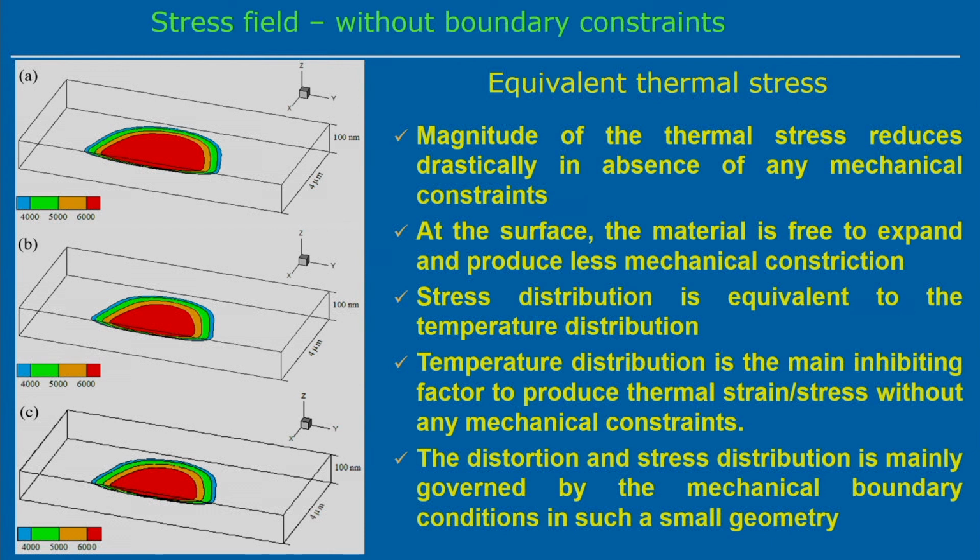It means that it is very important to precisely define the boundary constraint, because the maximum amount of strain or stress can be generated because of the boundary constraints. But if there is no boundary constraint, then the magnitude of the stress or strain is very less. It means that in the thin film structure, the boundary constraint actually induces the maximum amount of strain or stress as compared to only the thermal stress or thermal strain.